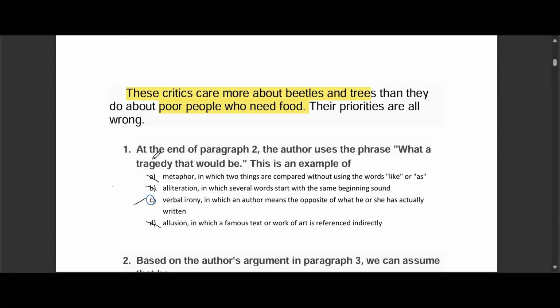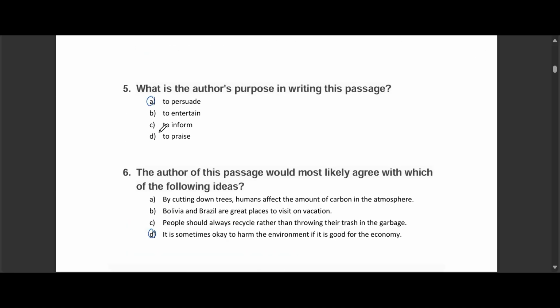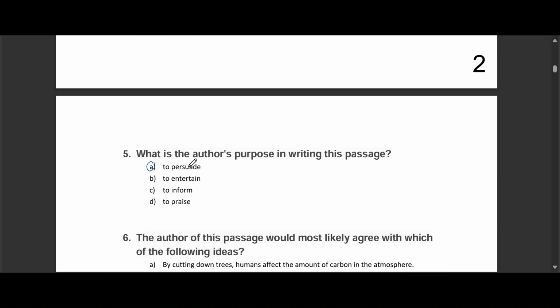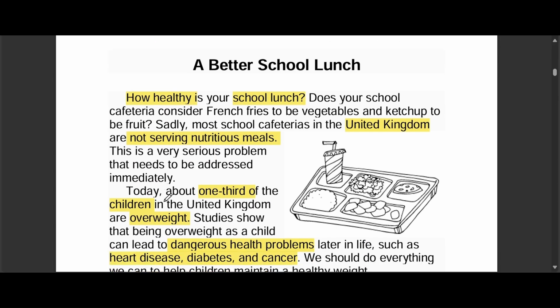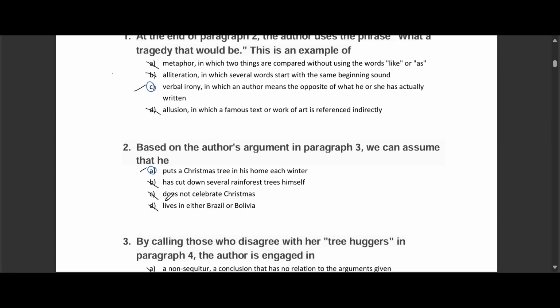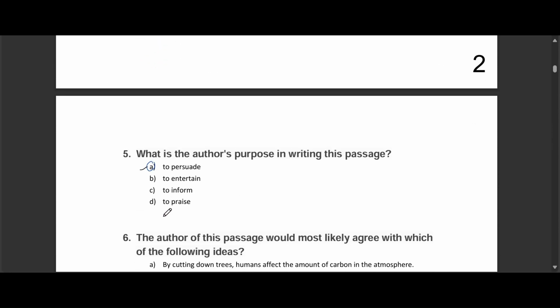Question 5. What is the author trying to do in this passage? Is it to A, persuade, B, entertain, C, inform, or D, praise? The correct answer is A, to persuade. The author wants you to think it's okay to cut down rainforests sometimes. Here's why the others don't work. B, it's not really a funny story, so it's not to entertain. C, it's full of opinions, so it's not just to inform. D, the author is criticizing, not praising. So the answer is A, to persuade.